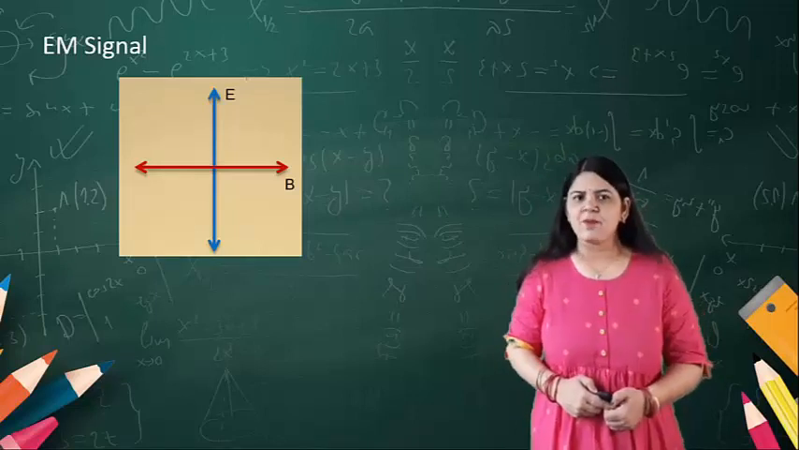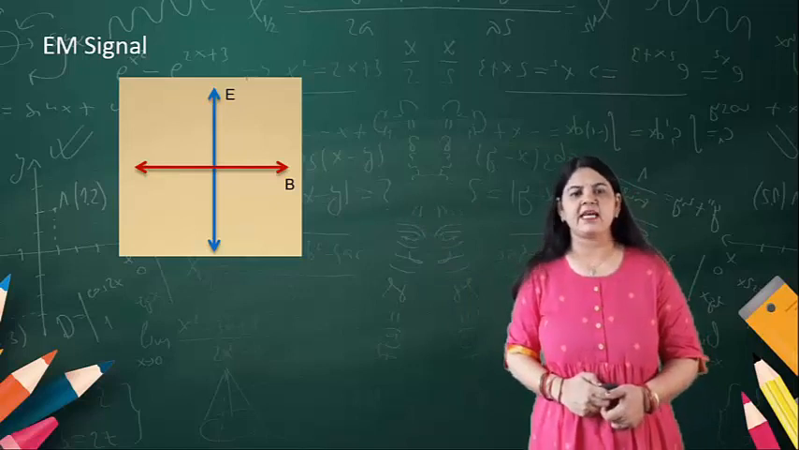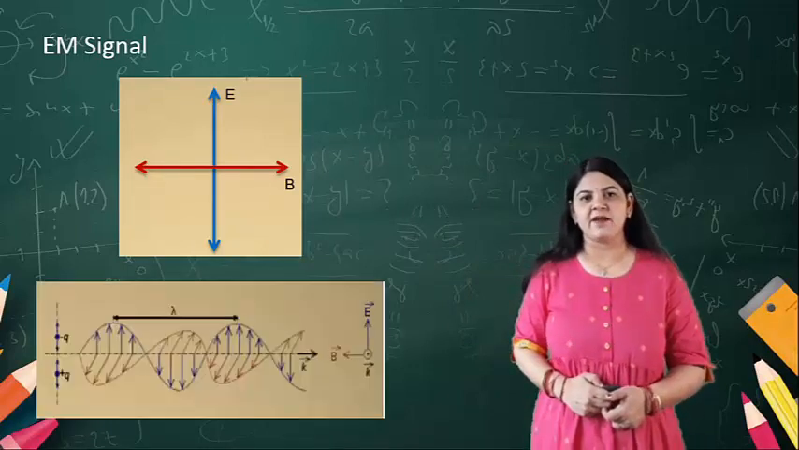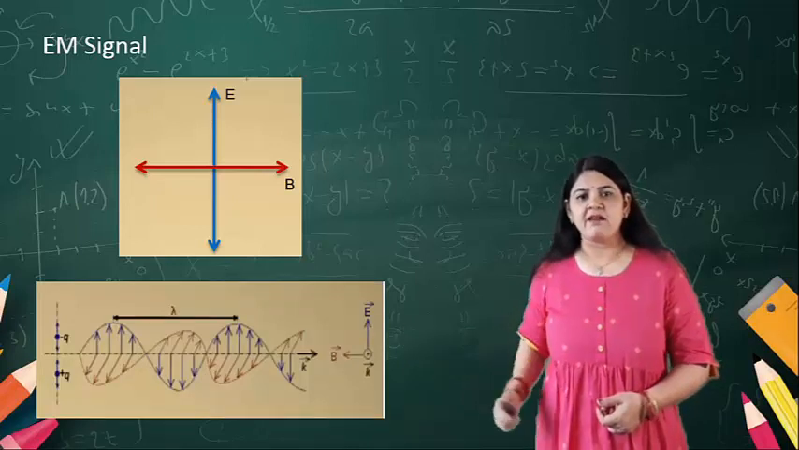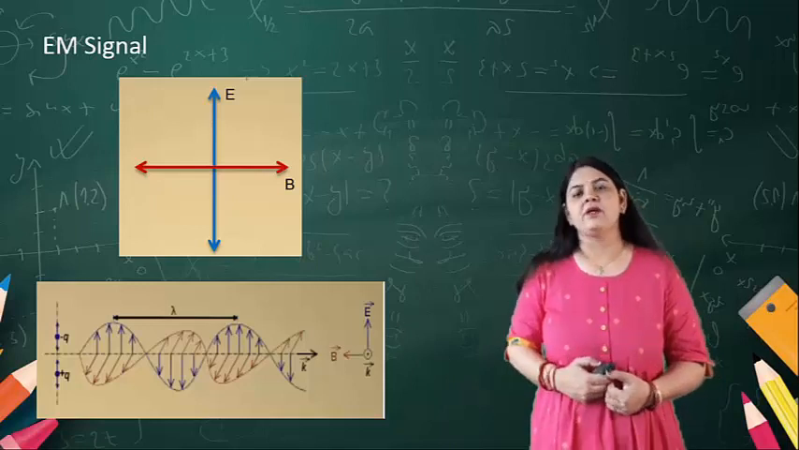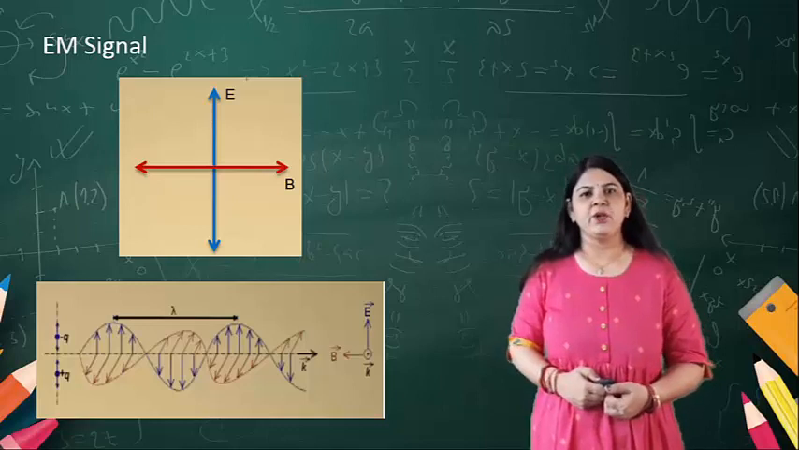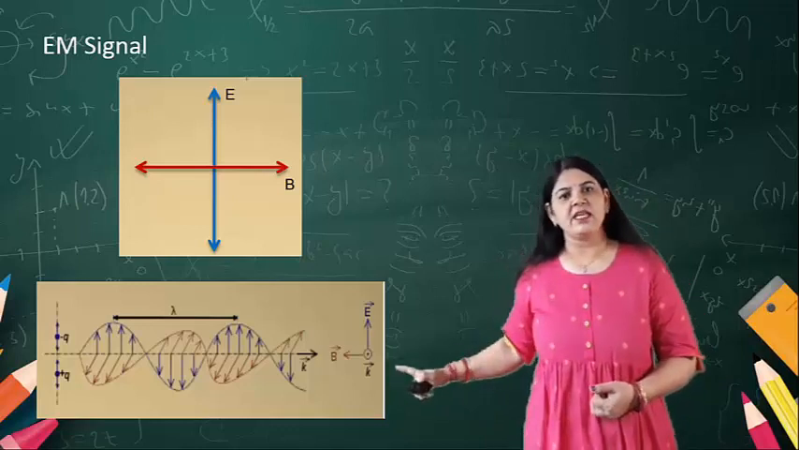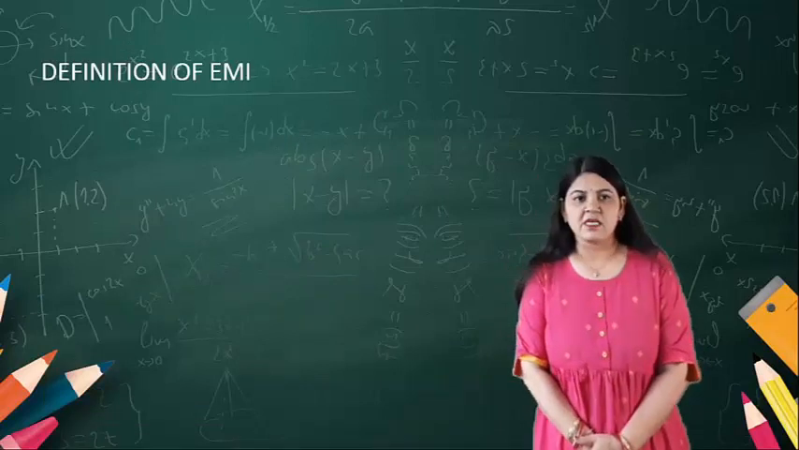What is an electromagnetic signal? Here in the diagram you can see the electric as well as the magnetic waves, and how they travel. We know that they are perpendicular to each other. This way the electromagnetic signal travels through space.